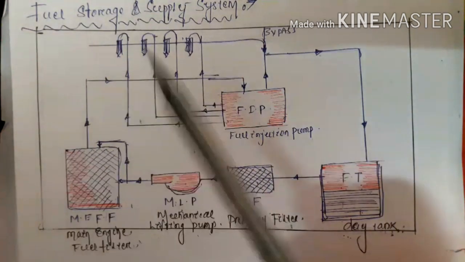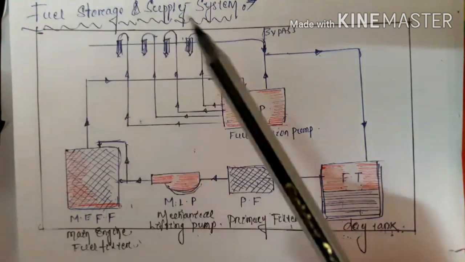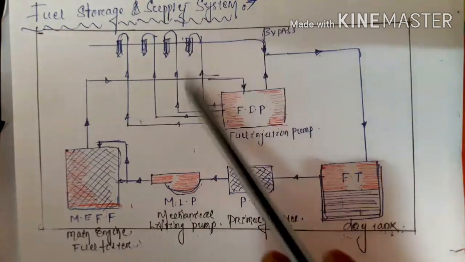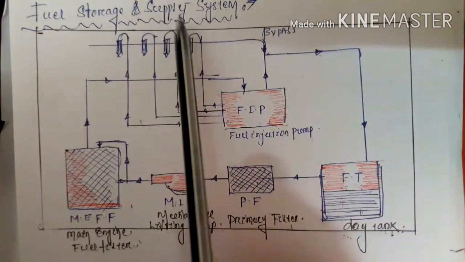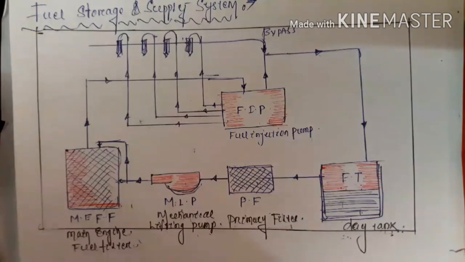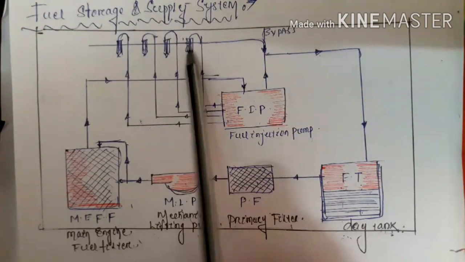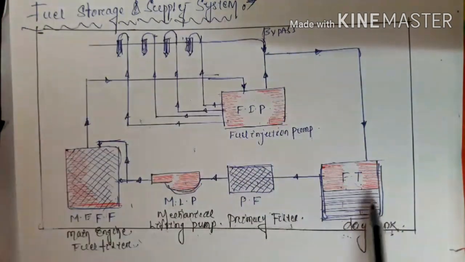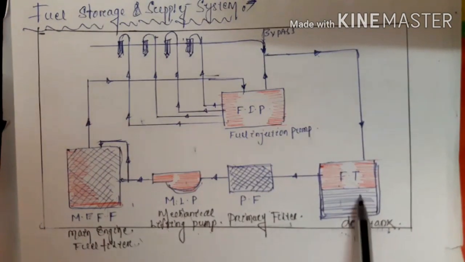Okay, let us go to the working principle and how the fuel will be supplied inside your engine cylinder. Again, I repeat, generally the engine used in a diesel power plant is a compression ignition engine. For compression ignition, the injector is the most necessary element here. Clear? Now I am going to start from here.